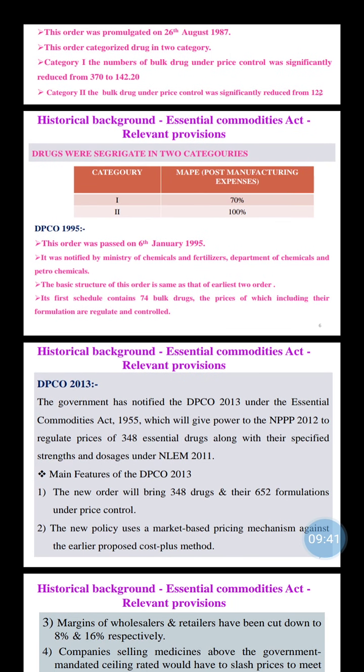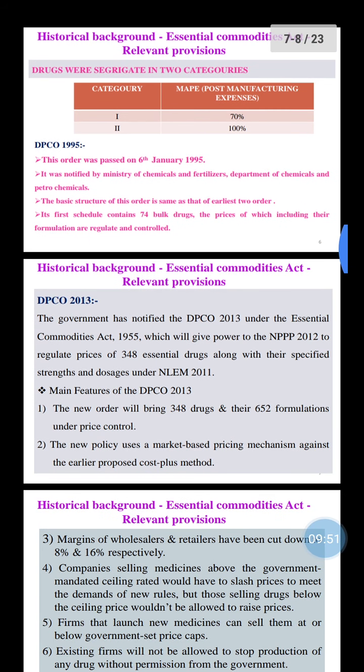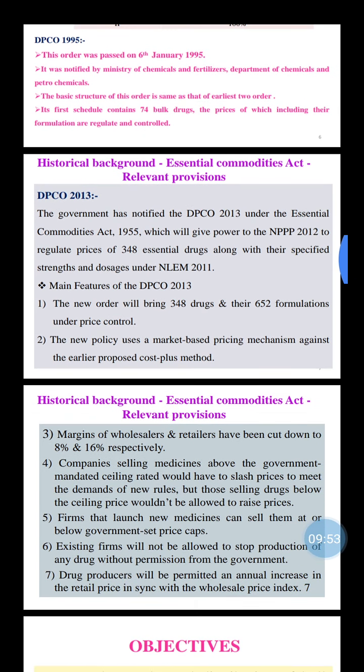Then the Drug Price Control Order 1995, whose schedule contains 74 bulk drugs, the prices of which, including their formulations, are regulated and controlled. Then the Drug Price Control Order 2013: the new order brings 348 drugs and their 652 formulations under price control.